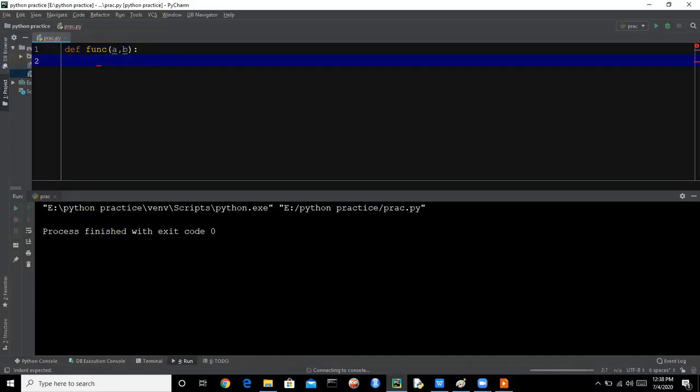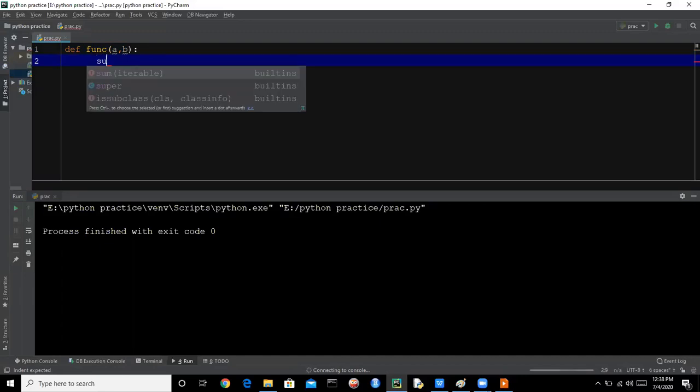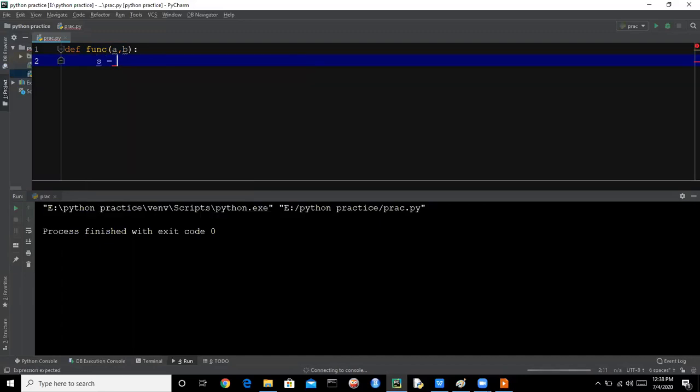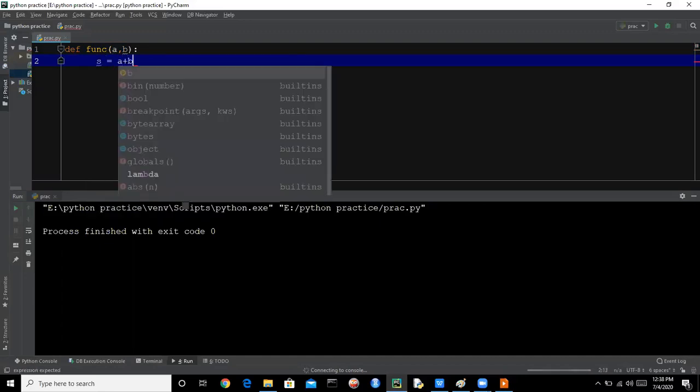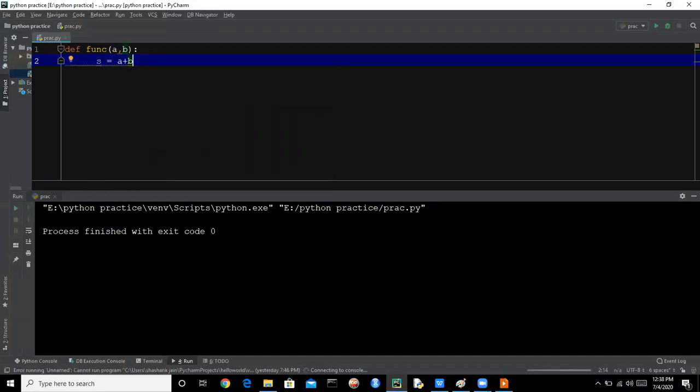So we are saying that sum s equal to a plus b. So the sum of these two numbers will be a plus b, and then it will return. So a function returns something. So it will return s. So here we have a function that will return the sum of two numbers.